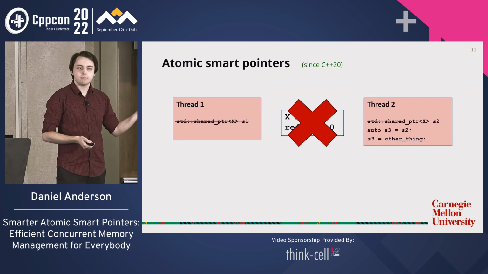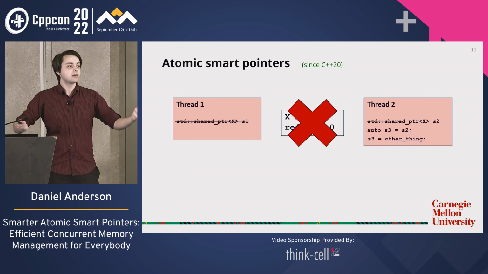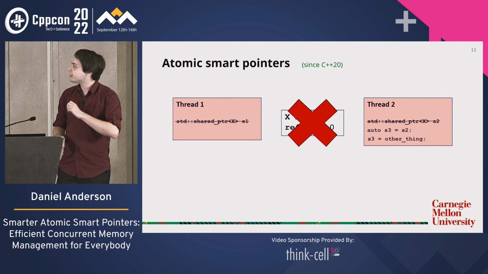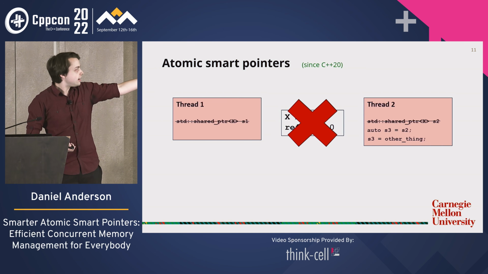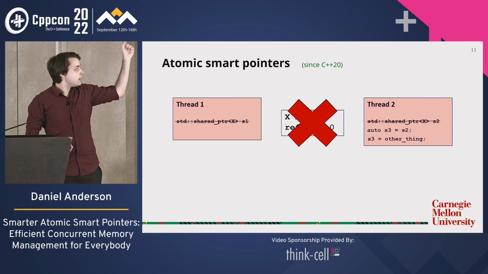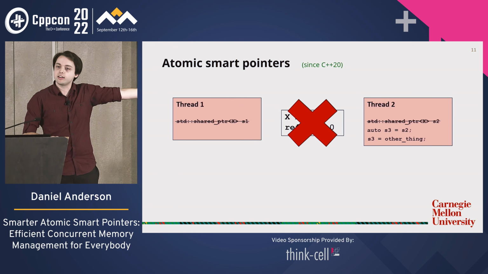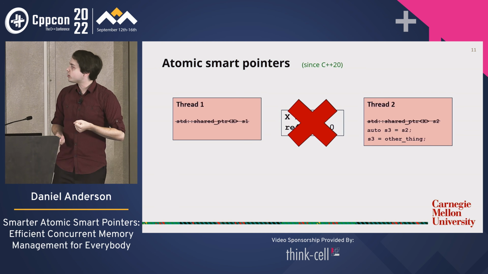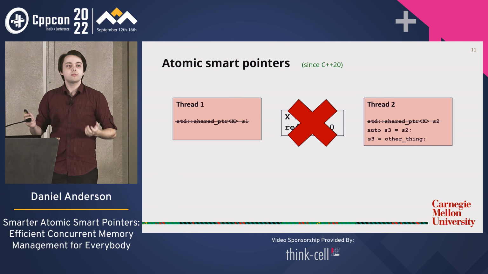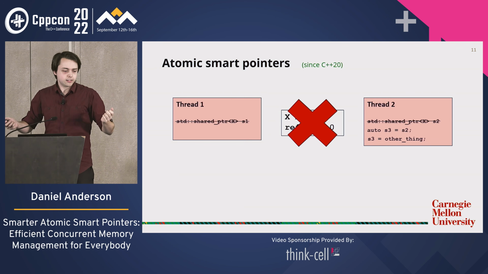Because the reference count is managed atomically. So all those increments and decrements are done with an atomic fetch and add instruction. So that's entirely thread safe. And note that those increments and decrements could have happened in any order. It could have been, right, that thread 1 was the person who released the last reference and then had to delete. In this case, I showed thread 2 doing it, but either would have been fine and safe. Okay, so they're thread safe, right?